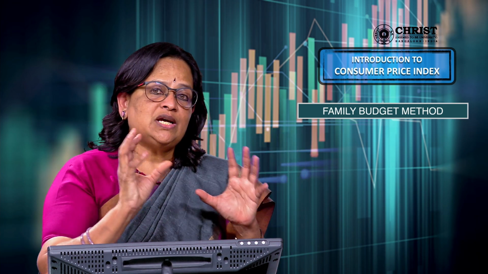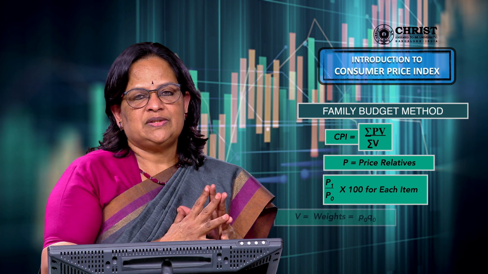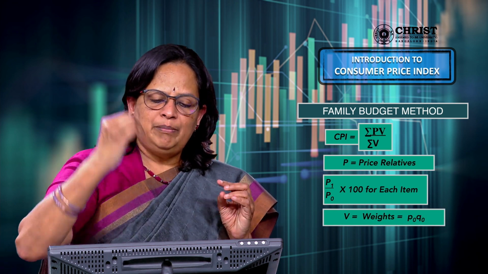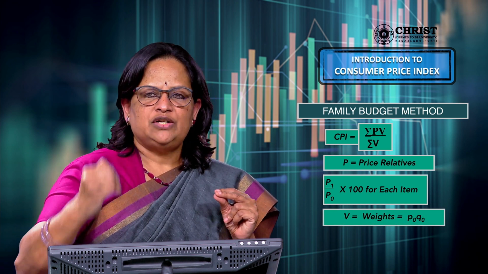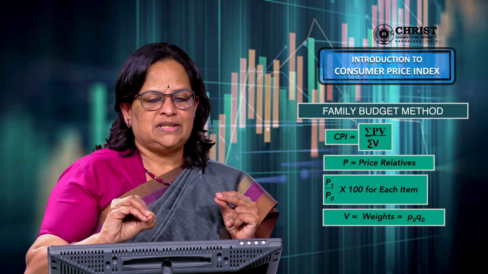Now the family budget method: the computation is based on family budgets, based on the salary we get or whatever our income. We have a family budget, this is what we are going to spend this month. That is how we got the name, family budget method. The formula for computation is CPI = ΣPV / ΣV. P, you have to remember, is the price relative. It is calculated using the equation P1 / P0 × 100 for each value, where P1 is the current year price and P0 is the base year price.